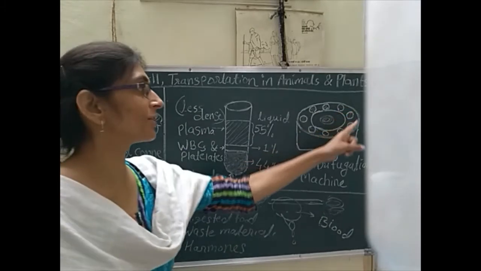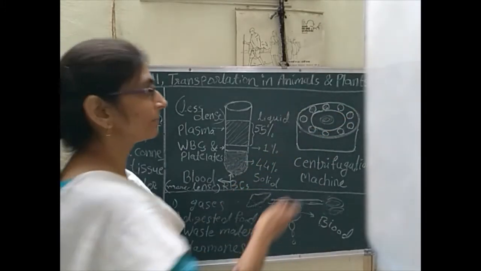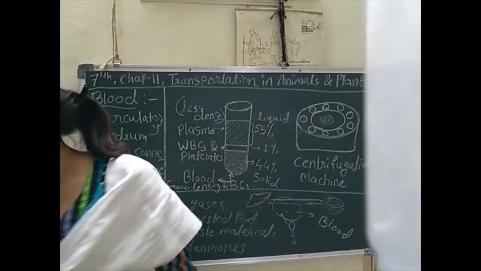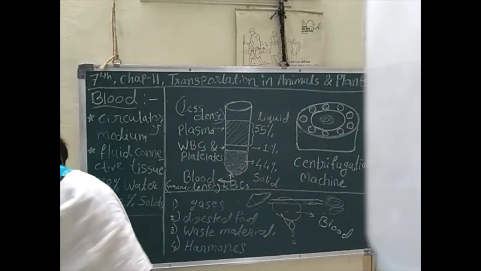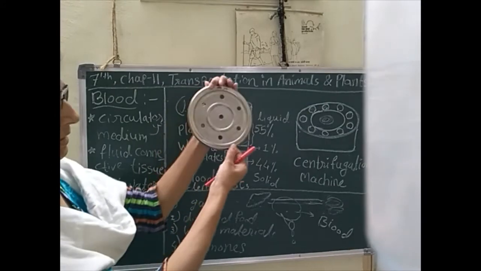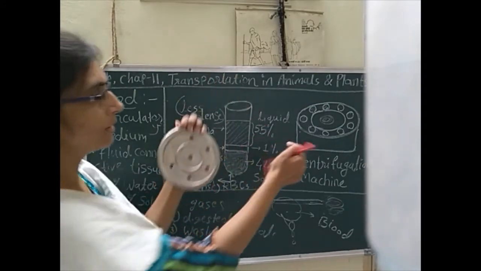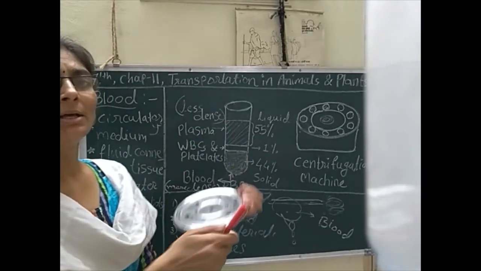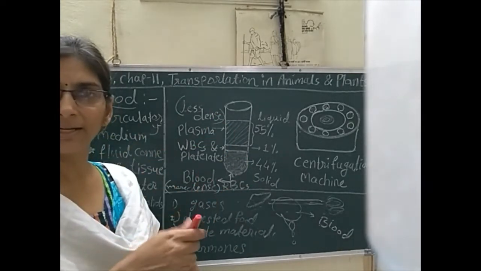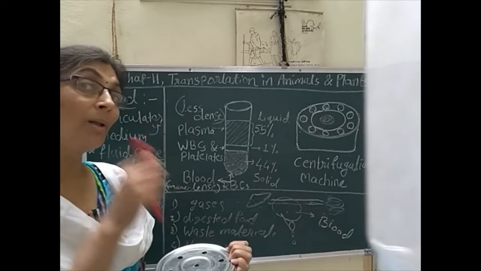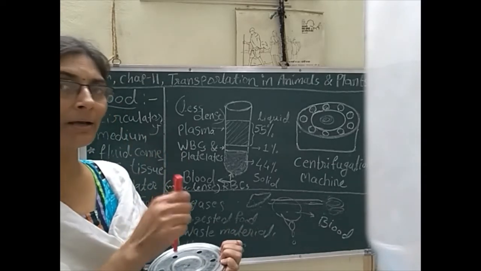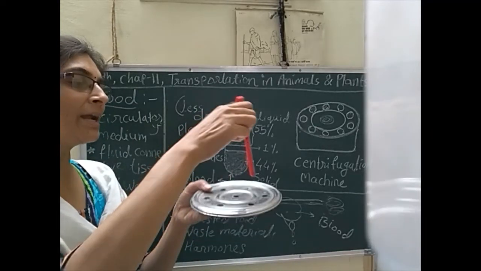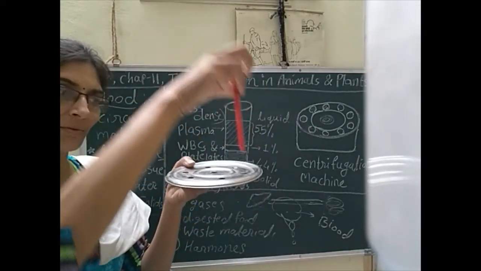In that machine there is a plate-like structure with holes. Blood samples are collected in the lab, taken inside test tubes, and the test tubes are fitted inside the holes.